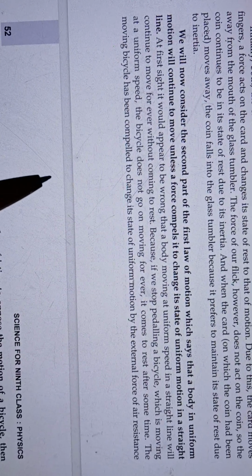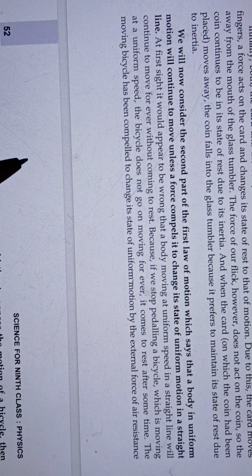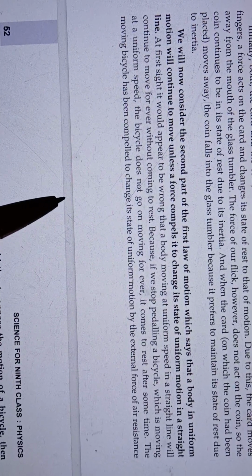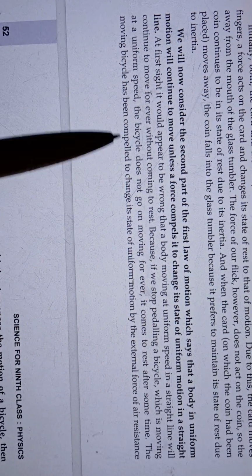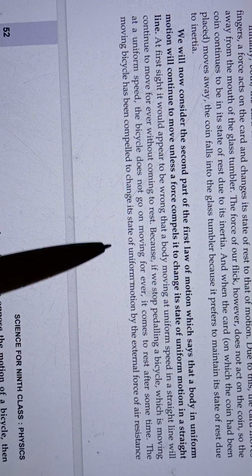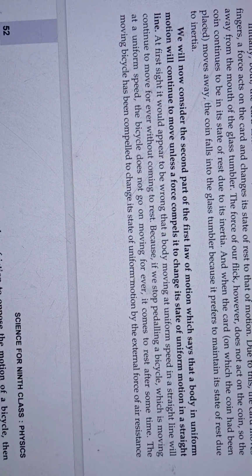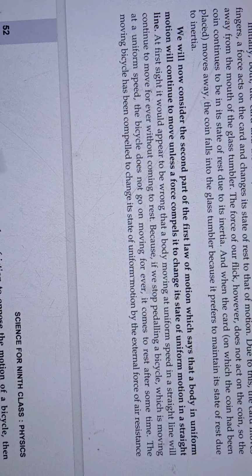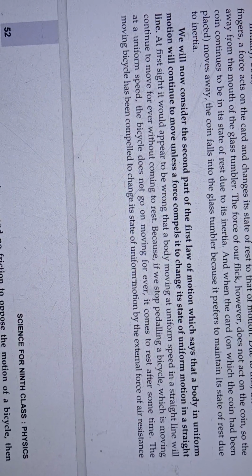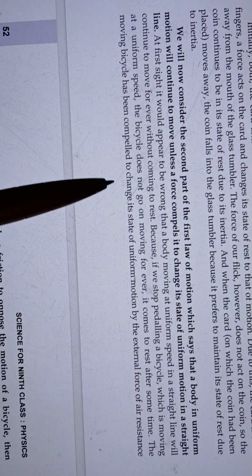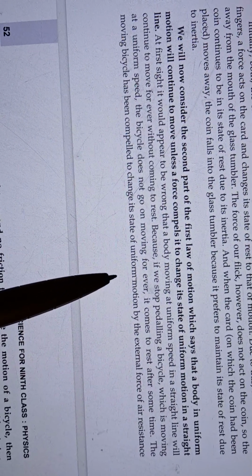But due to the external force of friction on the ground, friction by the ground on our bicycle tire in the opposite direction, and also some air drag, friction. So because of air resistance and friction, our bicycle will come to rest after some distance.